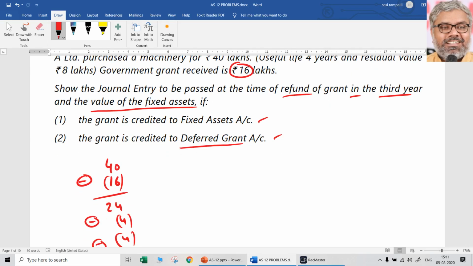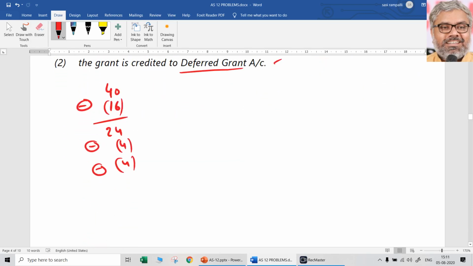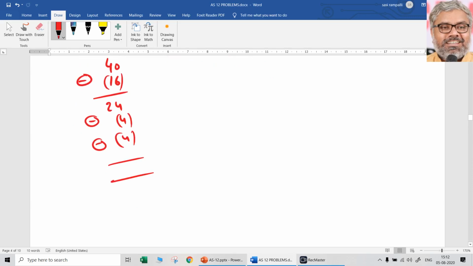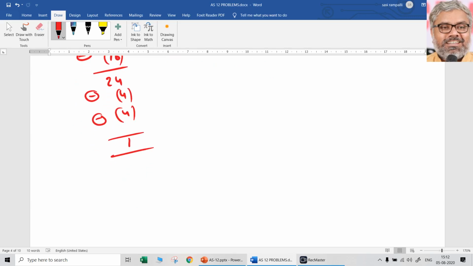In the third year it was mentioned, not at the end of third year. So let us assume that depreciation is not passed in this third year yet. Second year depreciation is already done. Third year itself grant was supposed to be refunded. So at the beginning of third year, what will be the book value of this asset? After deducting depreciation for 2 years under the straight-line method, naturally it will be 16 lakhs.